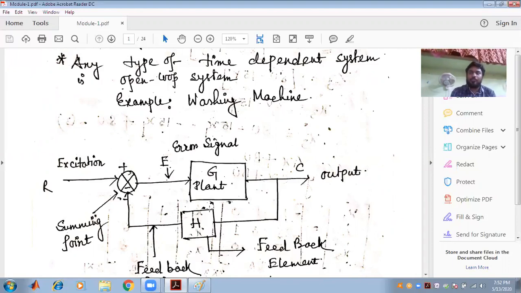So our main motto is to make our system stable. So the open loop system and the closed loop system that we have discussed today, the introduction to the control system stability. We have discussed how to form the block diagram, what the feedback is and what the effect of the feedback and the feedback element is, and the time domain and the Laplace domain, the frequency domain, and in both domains how we can make a system a stable one. This is the main thing that we have learned in case of the control system.